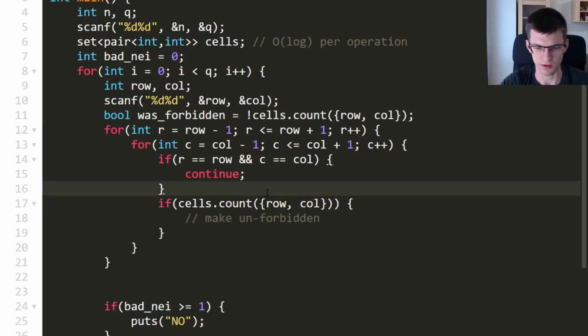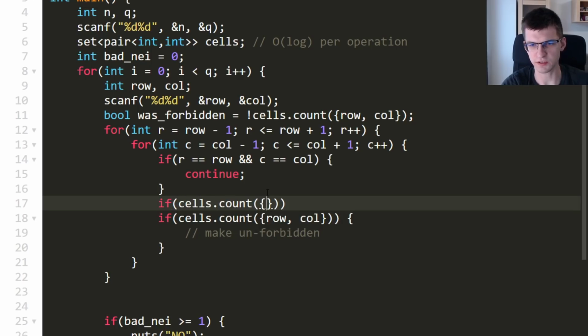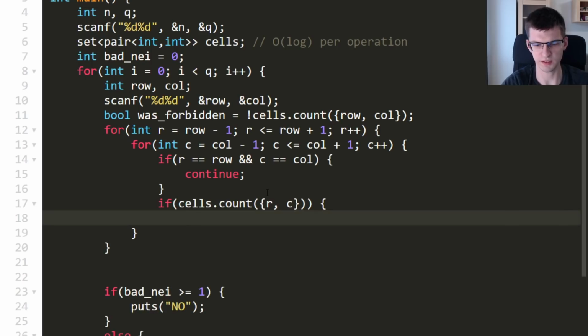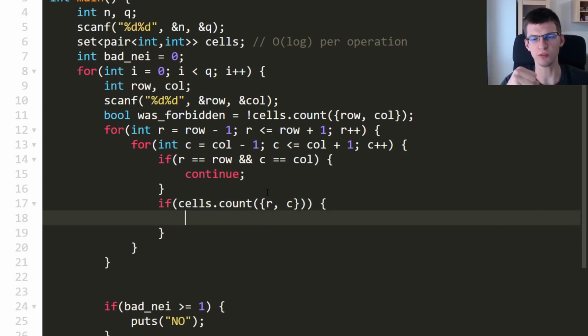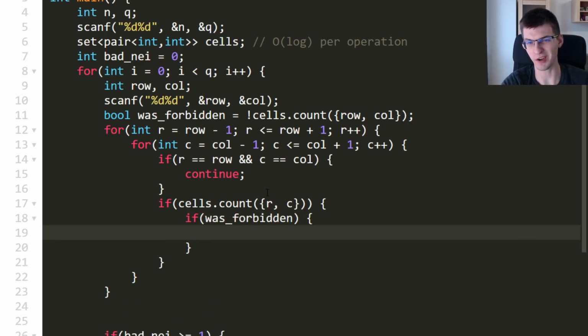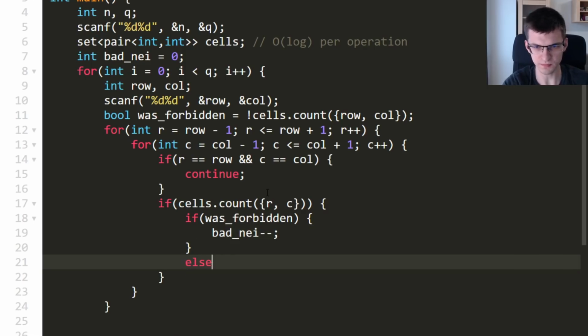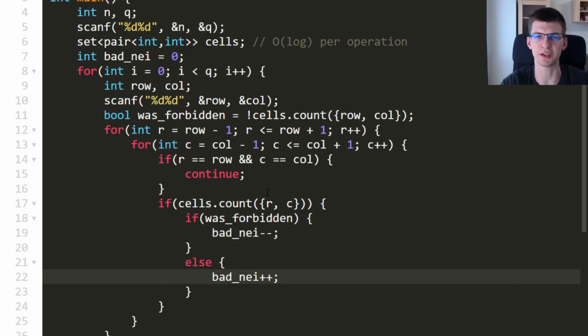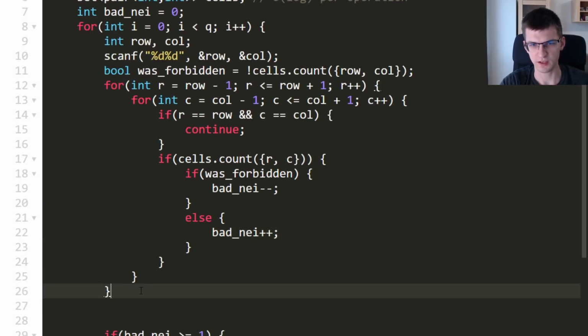And now if cells count this new cell, a neighbor, then something happens. So I am row col, my neighbor is RC, and it is forbidden. If I was also forbidden, then this was a forbidden pair, but now I'm unmarking myself. So I will say bad neighbors minus minus. Else bad neighbors plus plus. I am becoming forbidden, and I have a forbidden neighbor. And that, I hope, should be it.